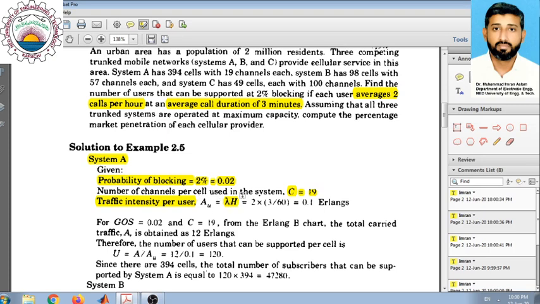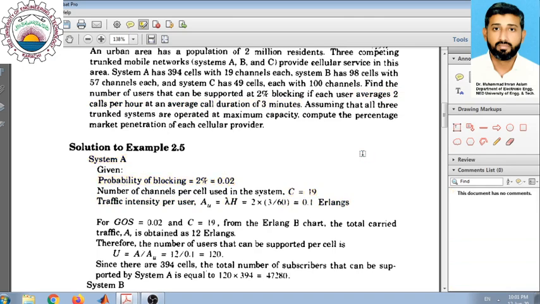And the call duration, average duration, is 3 minutes. So H, which is the mean holding time, is 3 minutes, and we are calculating on a per hour basis, and 1 hour has 60 minutes, therefore we have to divide it by 60. So we get the traffic intensity per user of 0.1 Erlang for this system, and this traffic intensity is the same for all types of systems because it's the same condition for A, B and C.